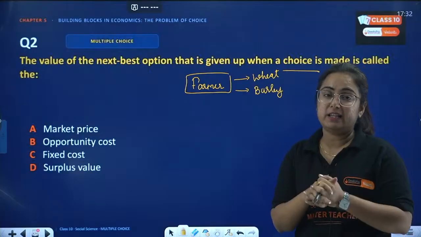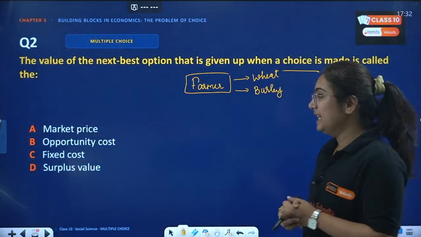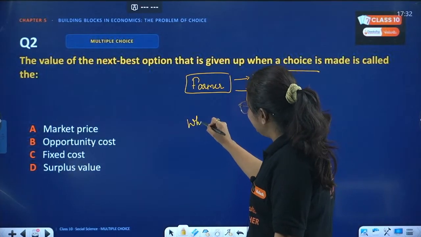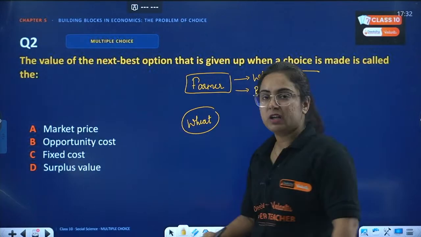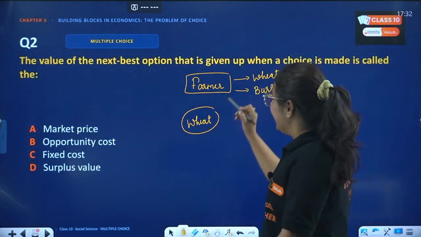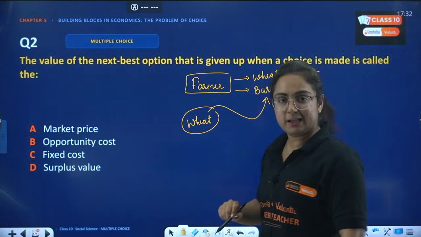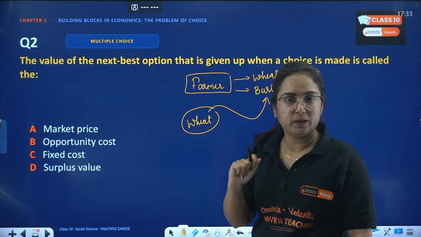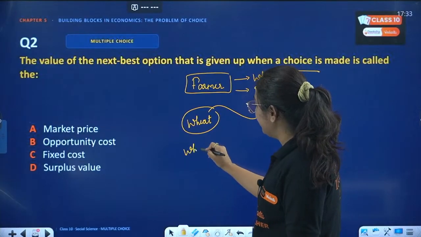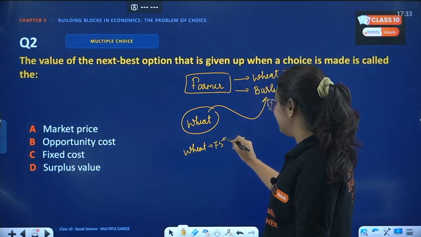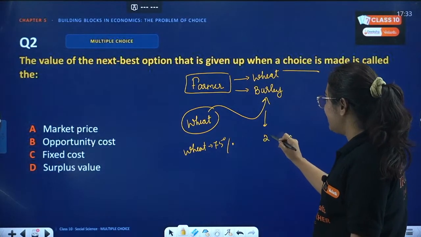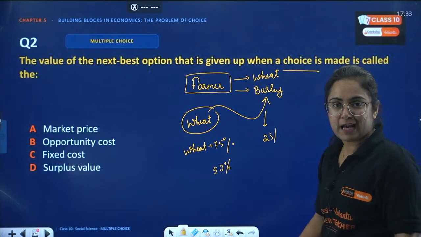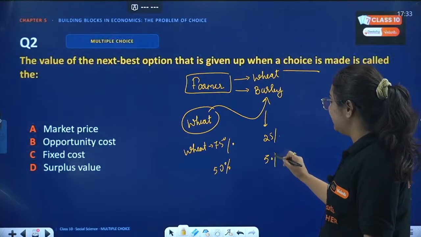Now you have to decide what to grow in your field. Suppose you are growing wheat on 100% of your land area. It means you are sacrificing the second best option, isn't it? But what if you grow wheat on 75% of the land area, and use the rest for barley? Or wheat on 50% of the land, and the other 50% goes to barley.